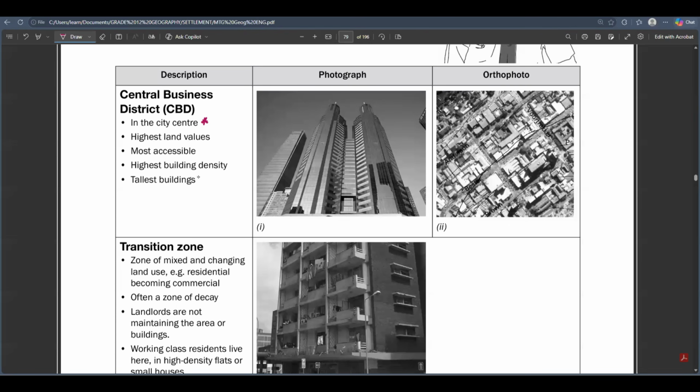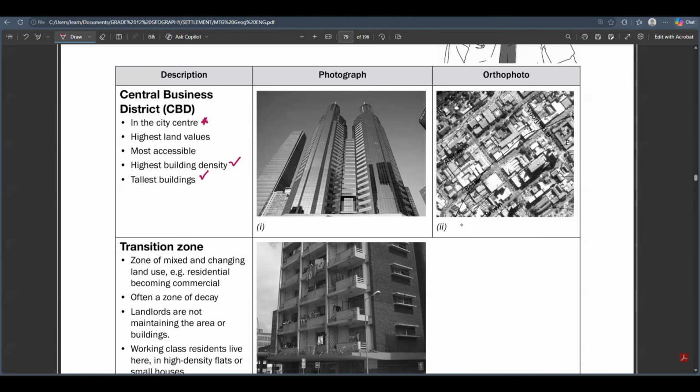That's the first thing. So there are tallest buildings at the CBD because there must be lots of offices, because people are doing a lot of business there. So basically, the CBD contains the tallest buildings, and then also the buildings are densely packed. So we say that there is high building density because the buildings are packed closer to one another. You will never find space in a CBD of an urban area.